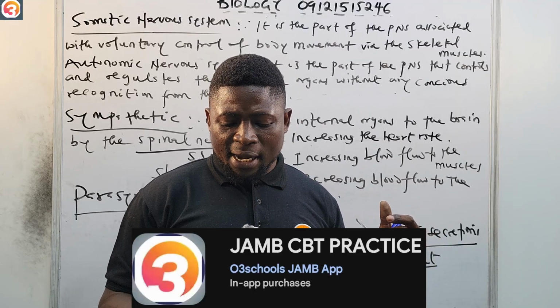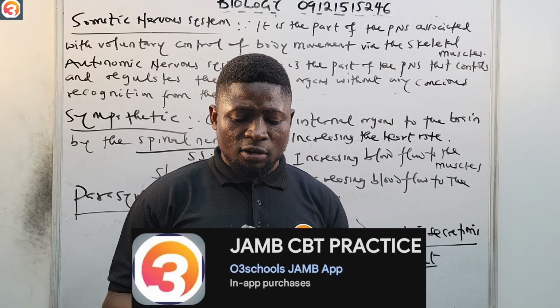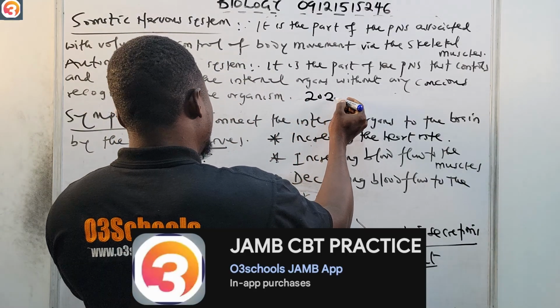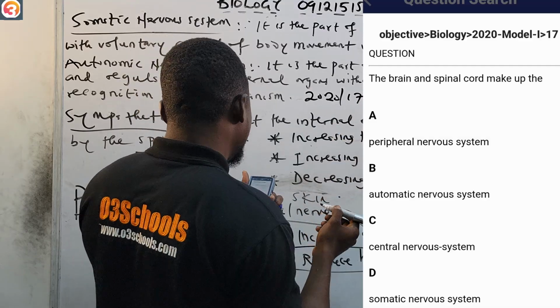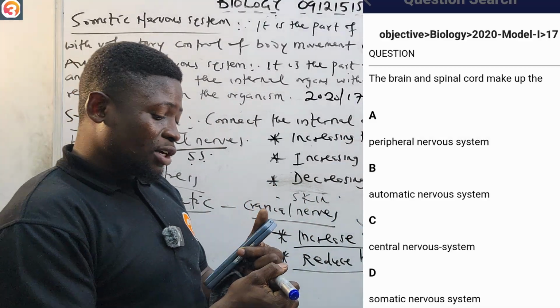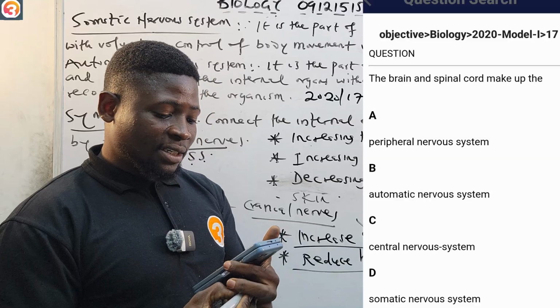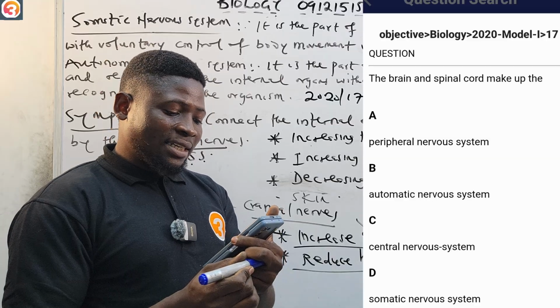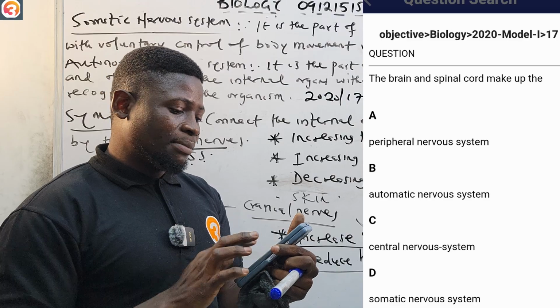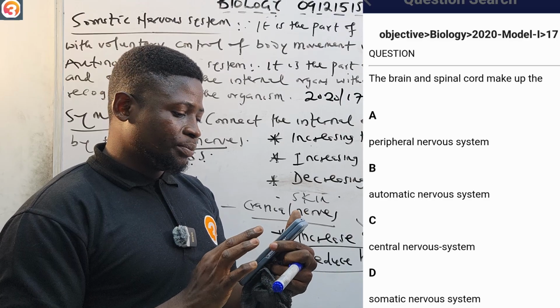Number one here is 2020, number 17. It's an assignment for you. It says the brain and the spinal cord make up the: A, peripheral nervous system; B, autonomic nervous system; C, central nervous system; D, somatic nervous system. Tell me the answer in the comment section.